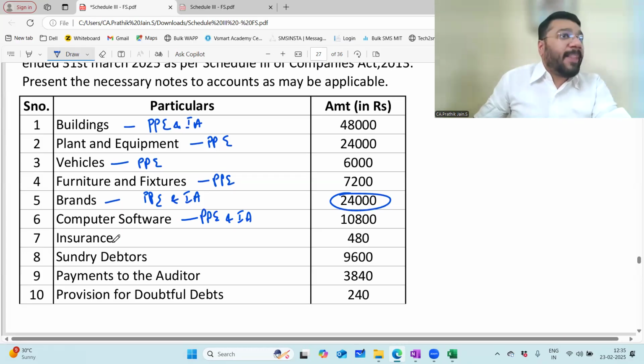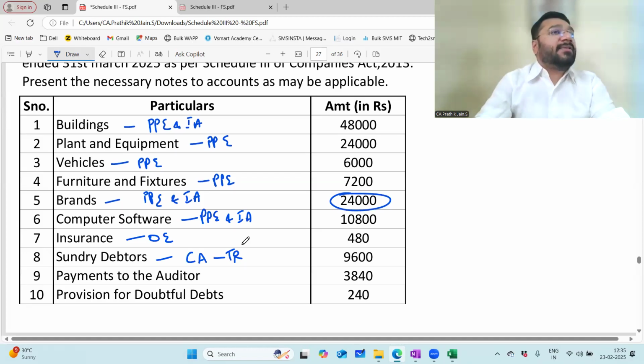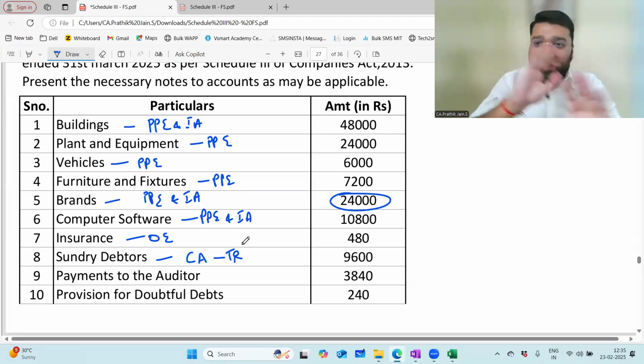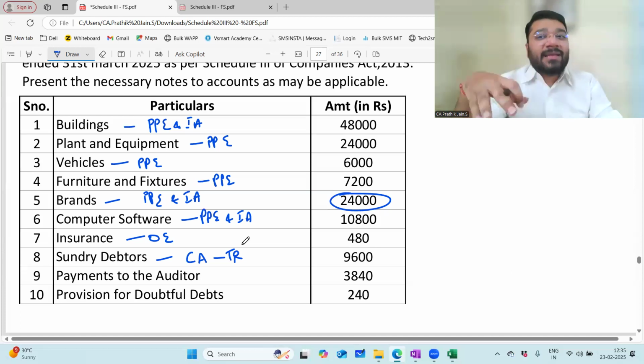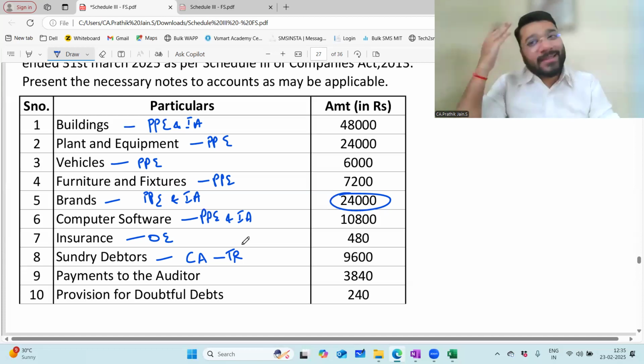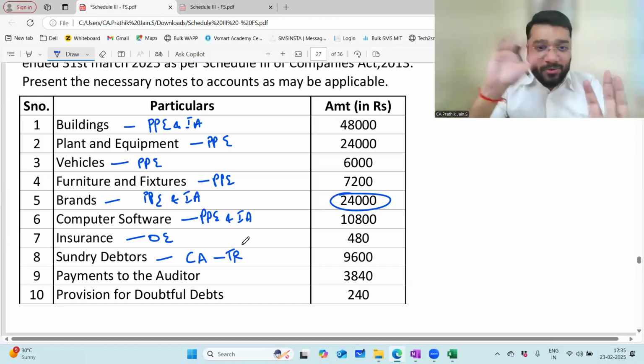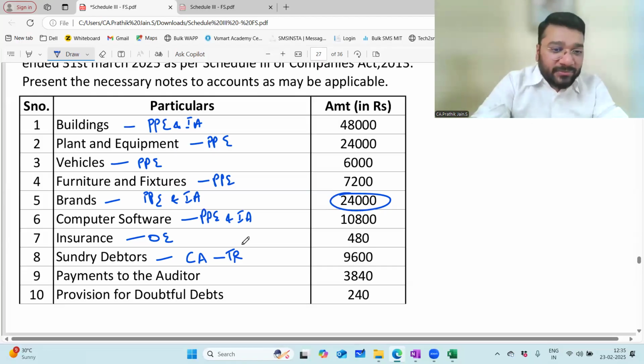Insurance, with nothing mentioned, means insurance premium paid. So it is other expenses. Sundry debtor is a current asset under trade receivable. Those who don't know what is trade receivable or property, plant, equipment, do not panic. I have not taught you yet. I'm answering because these are my people who know this classification since 12th standard, hence I'm discussing it casually with them. I'm meant to discuss the entire balance sheet with you.